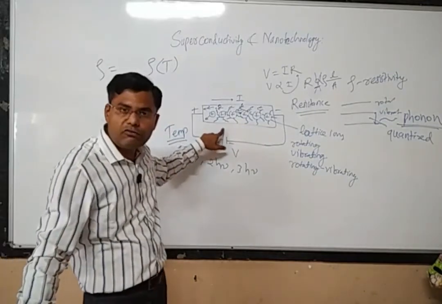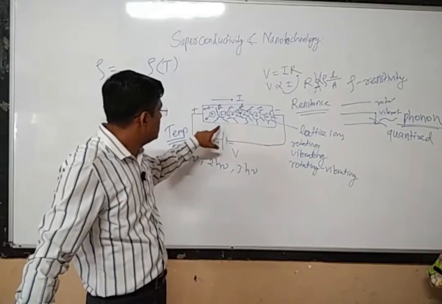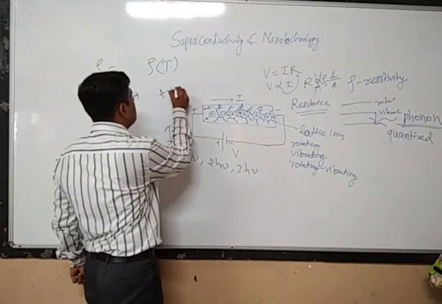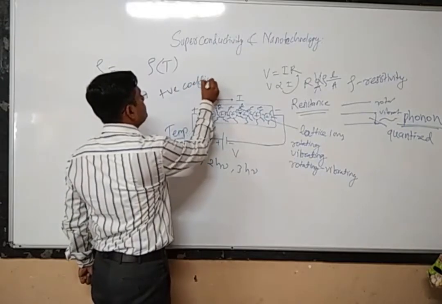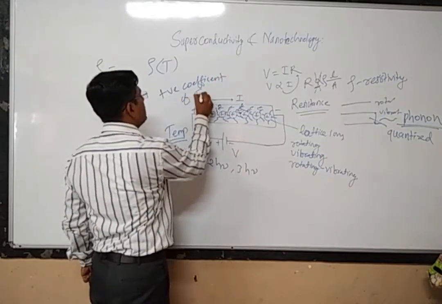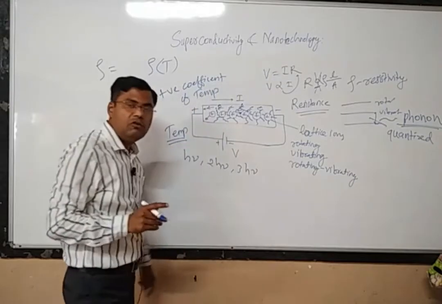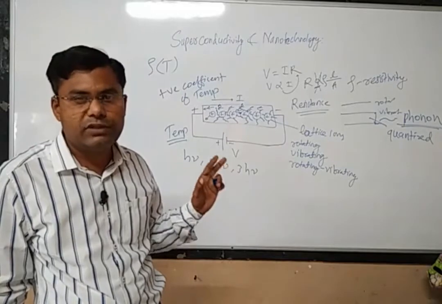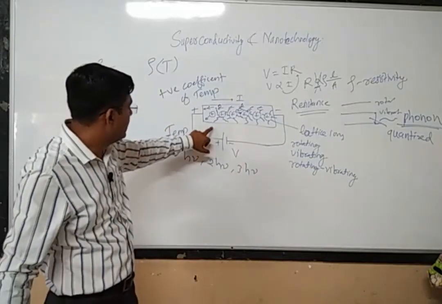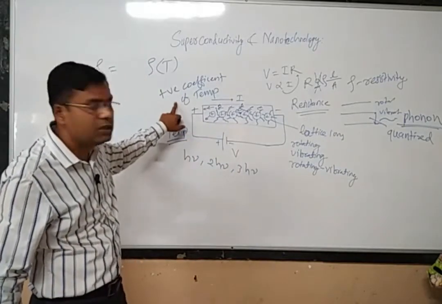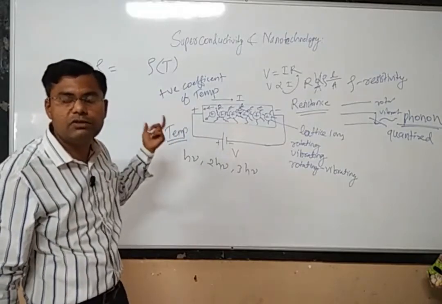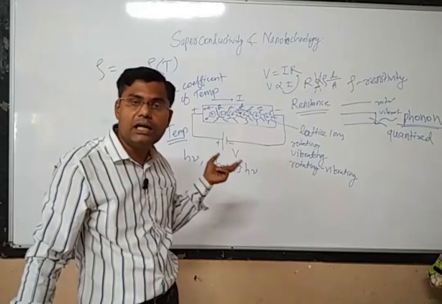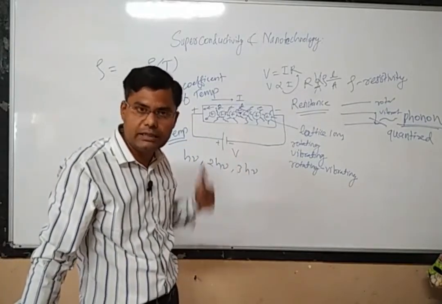The materials for which the resistivity goes on increasing with the temperature are said to have a positive temperature coefficient, because in this particular metal, if you increase the temperature, the resistivity of the material goes up. Why is it going up? Because there is creation of a large number of phonons because of the increase in the temperature.